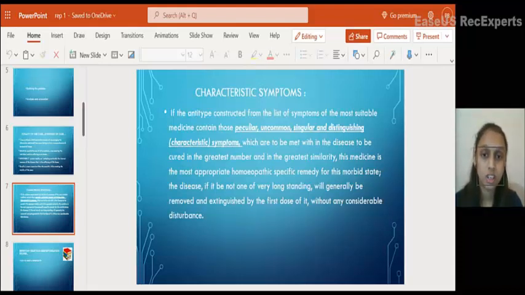So see, the most appropriate homeopathic specific remedy for this morbid state, the disease, will generally be removed and extinguished by the first dose of it without any considerable disturbance. So these have to be cured first. These are what we call the keynote symptoms.